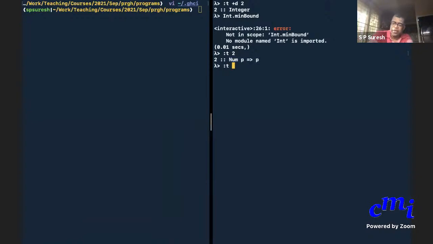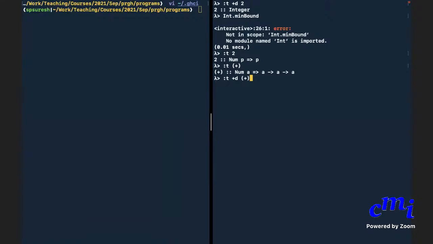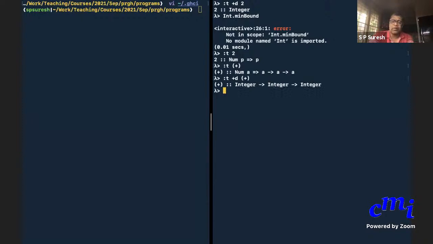Similarly, you can ask what is the type for plus. Plus is a function which takes any two values that belong to the same numeric type and gives a result of the same type. But again, this Num, etc., might be a little too confusing, so you do :t +d, and then you give plus within parentheses. So any operator that you use, you can put parentheses around it and it becomes a function. I'll explain it to you in a minute. So the default type is Integer arrow Integer arrow Integer.